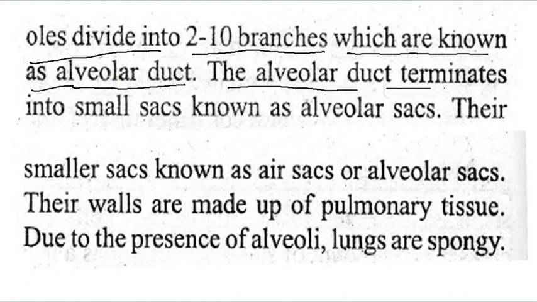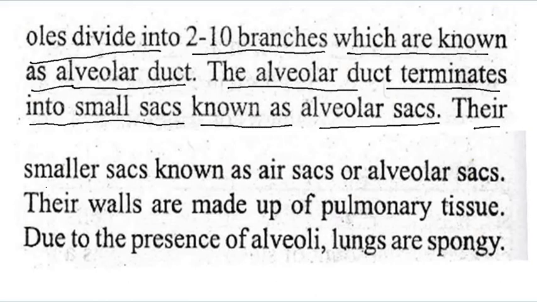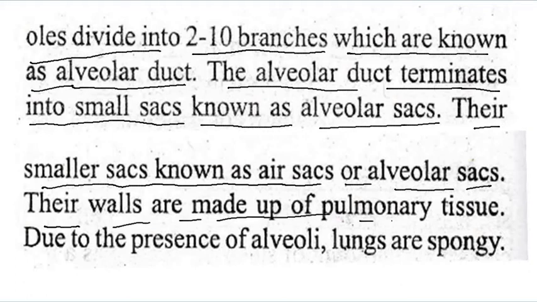The alveolar duct ends in small sacs known as alveolar sacs. These smaller sacs are known as air sacs or alveoli. Their walls are made up of pulmonary tissues. Due to the presence of alveoli, lungs are spongy.